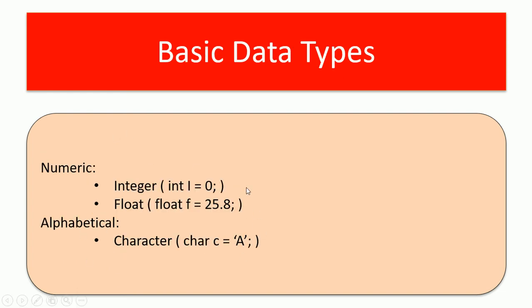These data types are also called built-in data types, which means we don't need to specify what int is. Int is nothing but some numerical value. It will start from 0 and end somewhere at a bigger number. So these are things that are already defined by the compiler, and hence it is a basic data type or built-in data type.